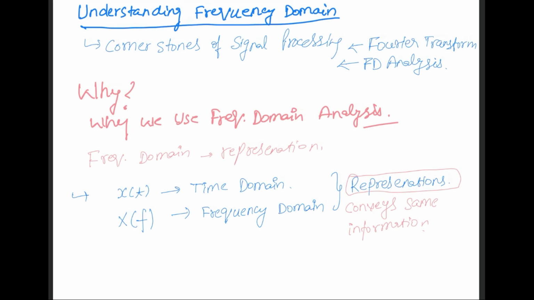Now let's go ahead and try to understand in a little more depth the frequency content of a signal. If we have a signal x(t), how do I visualize the frequency content of this? I want to get an intuition, so I want to take a very easy example to understand. Let's take an example of an audio signal.